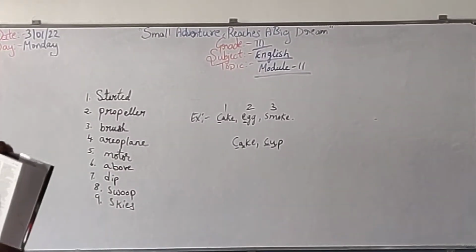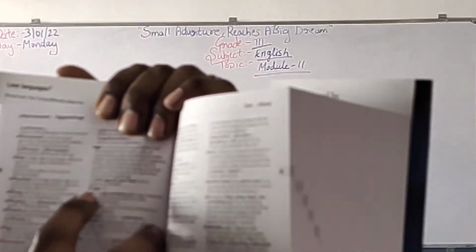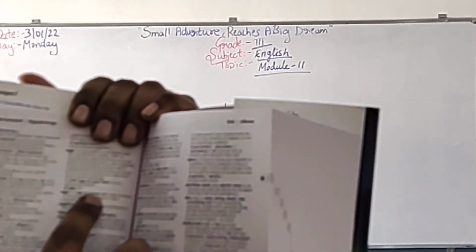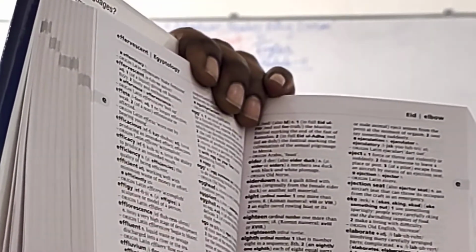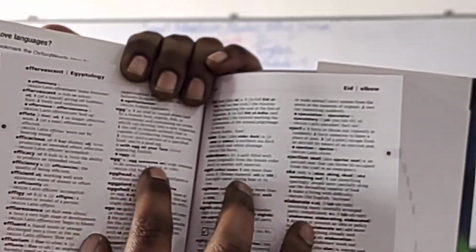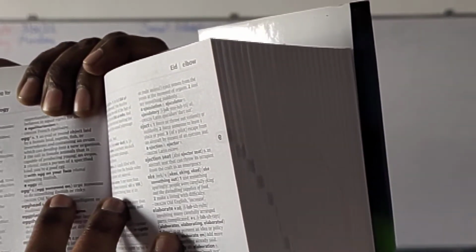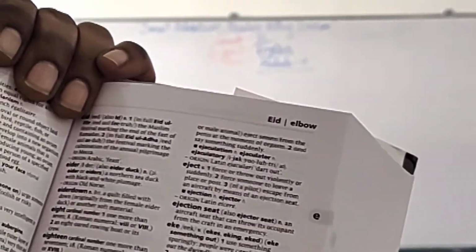Okay, see, I have found it, children. I will show you. See, I have found here E, G, G, egg. Hope you can see. Yes, children, please move. Yes, see here, E-G-G, egg. The meaning they have given is, urge someone to do something foolish or risky. Okay, see, like that they have given the meaning also.